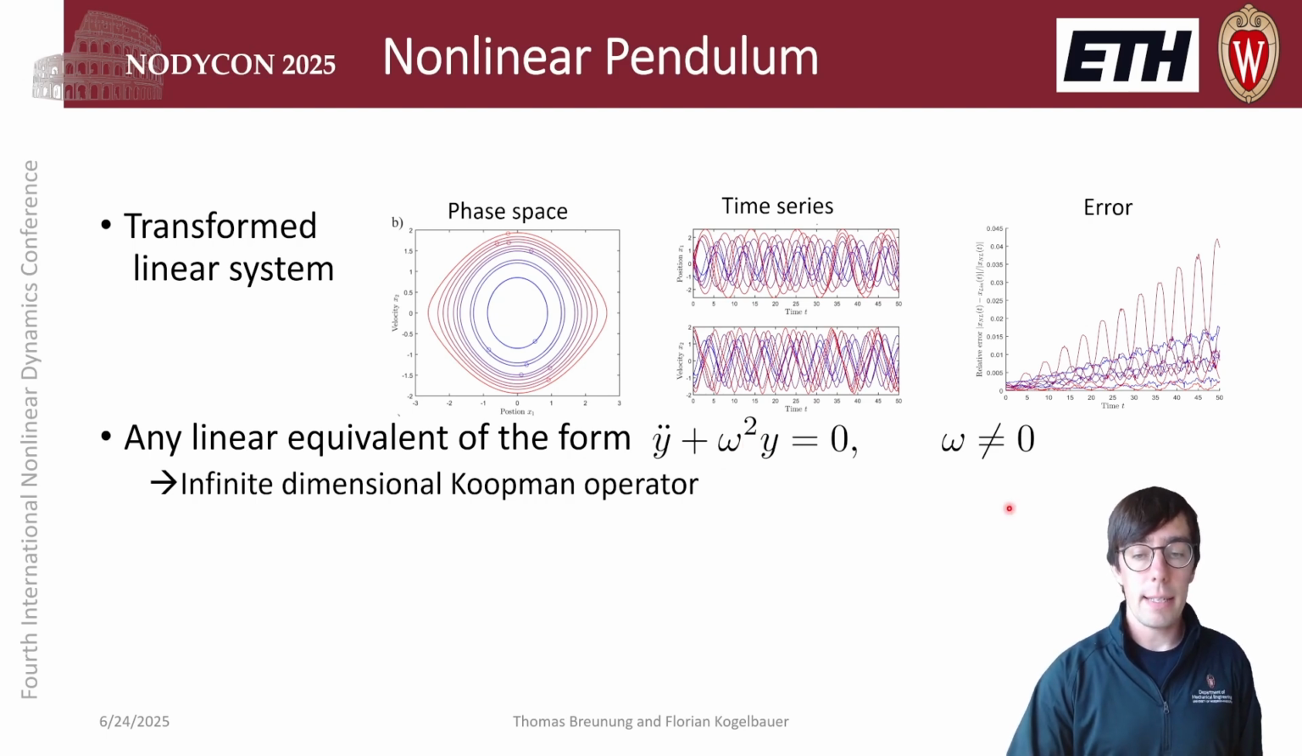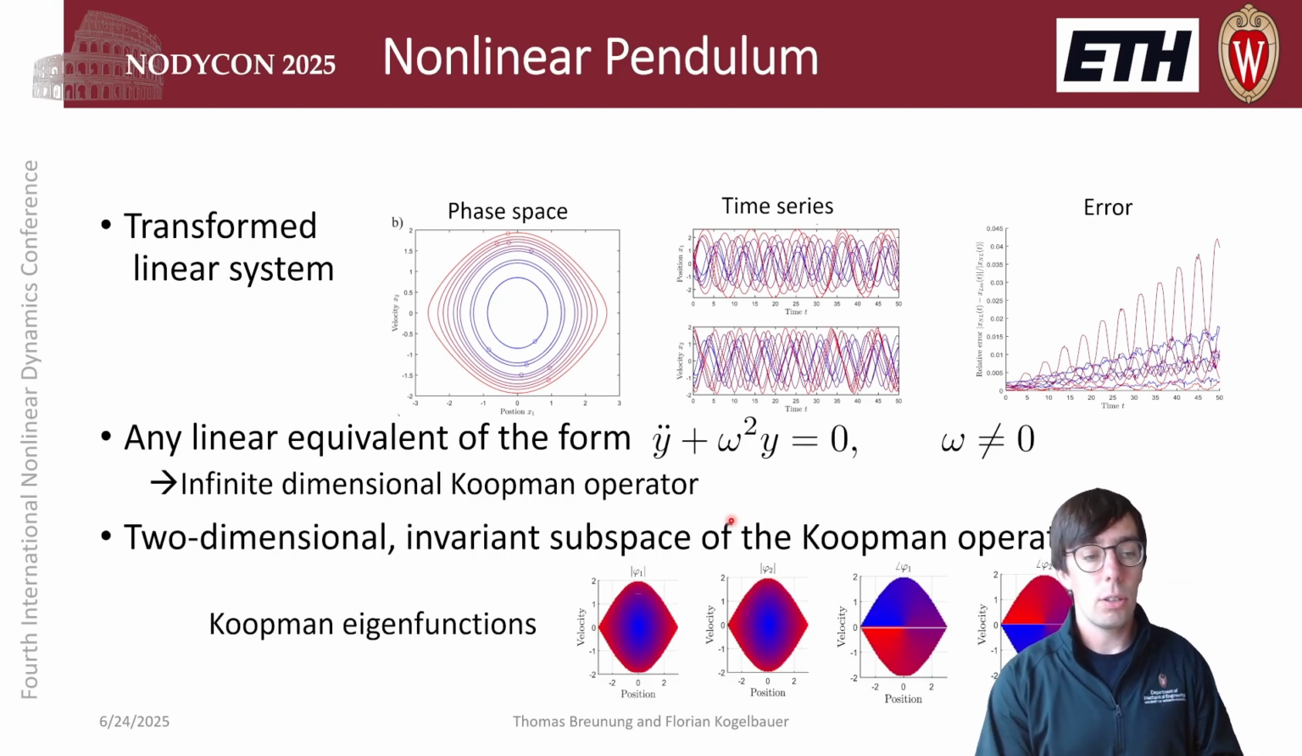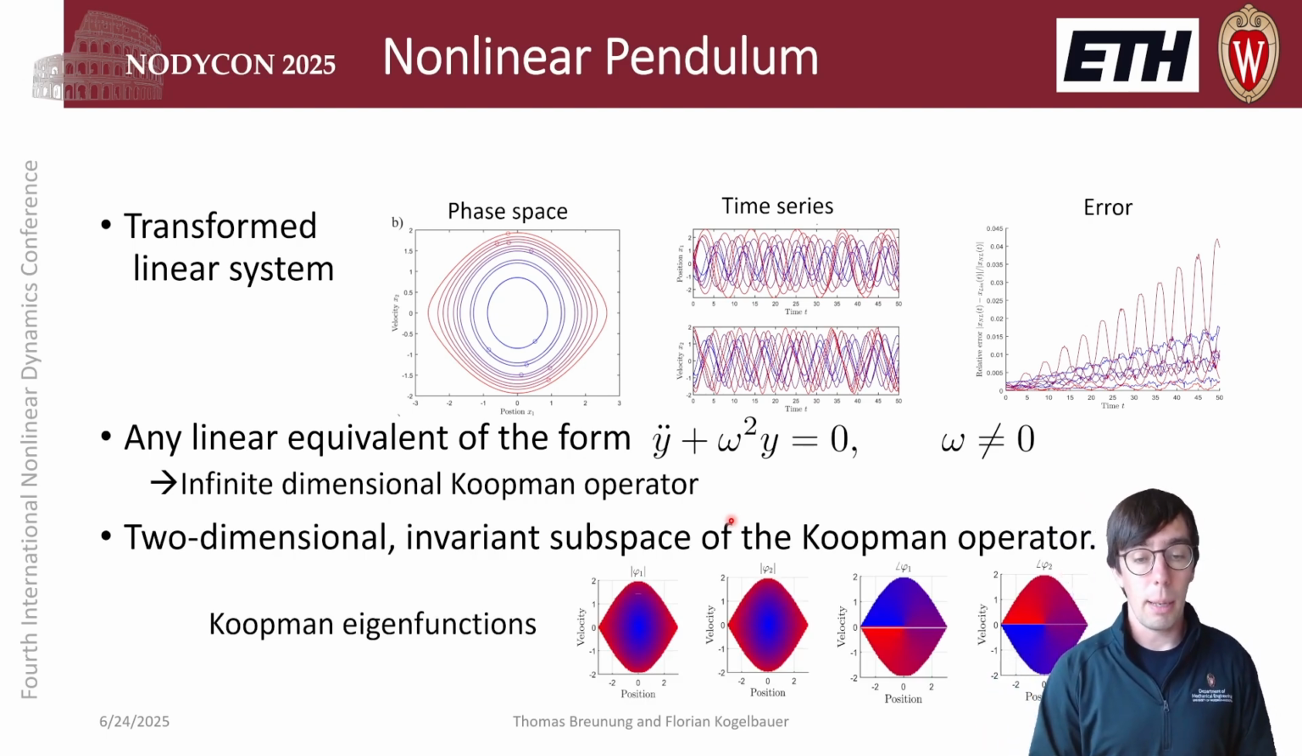And this gives us a glimpse on the infinite dimensional Koopman operator for the pendulum. In the language of the Koopman operator, what we have found is a two-dimensional invariant subspace of the generally infinite dimensional Koopman operator. And therefore, out of our approach, we can also deduce and plot, for example, Koopman eigenfunctions.